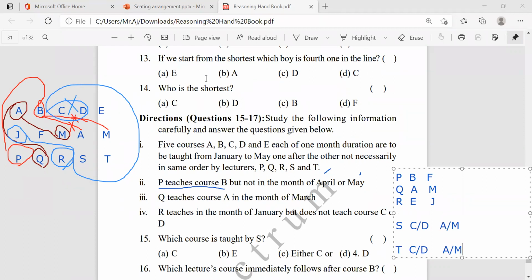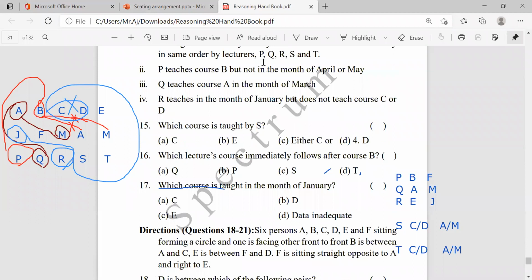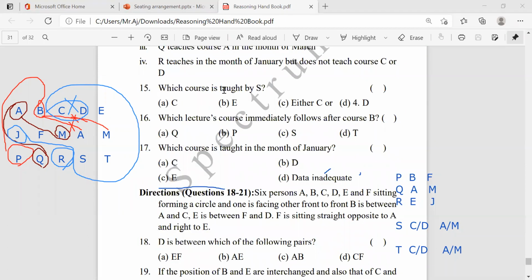Now simple. What are the questions they are asking? First question: which course is taught by S? Either C or D. Which one is the answer? Either C or D. Actually, D is there, it's missed.